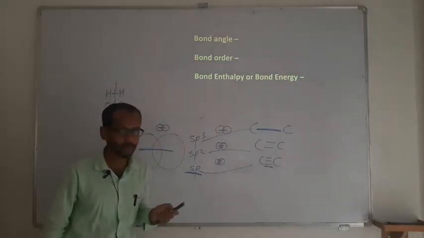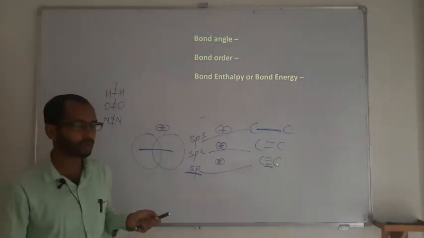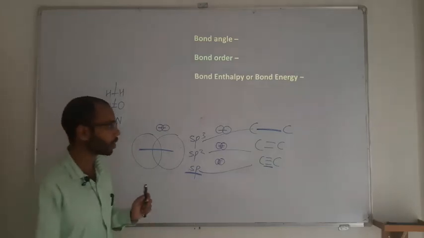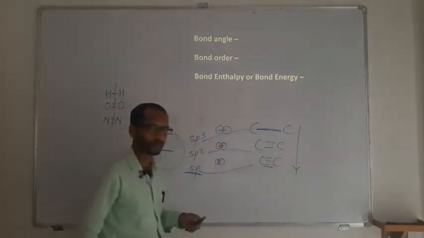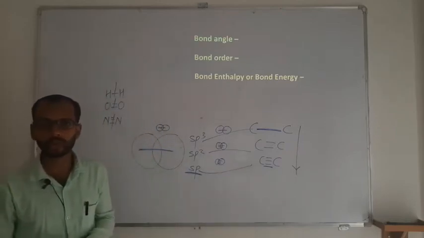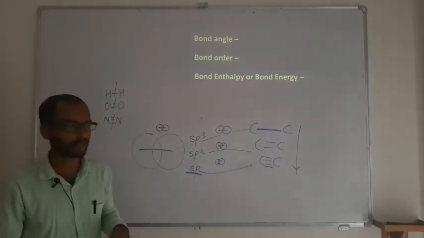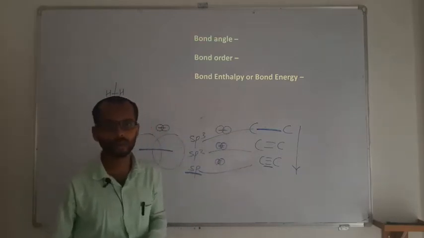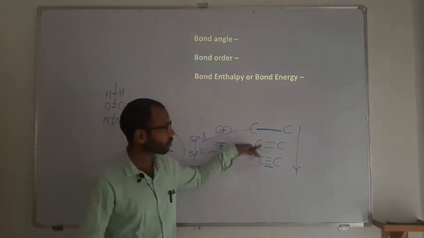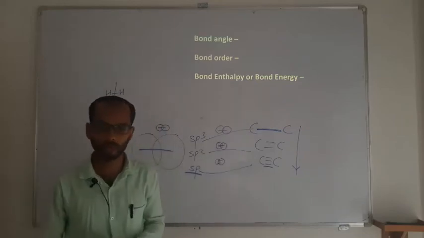So a longer bond can be very easily broken, whereas a shorter one is going to be difficult. As bond length decreases, bond enthalpy or bond energy increases. They are vice versa: as the length of a bond increases, bond energy decreases.